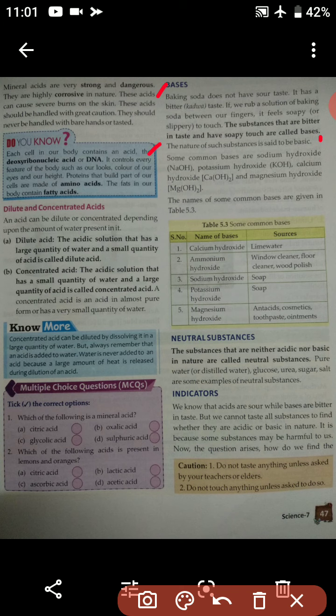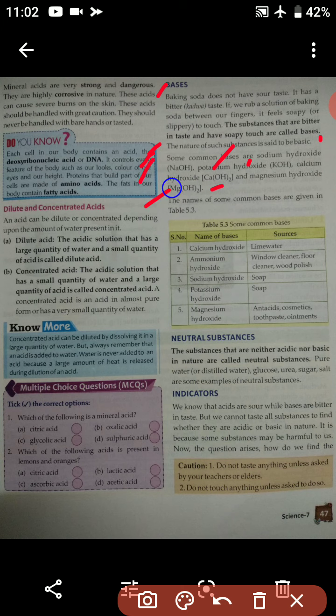Whenever a substance is bitter or very slippery, this kind of nature is present only in the case of bases. Some common bases are sodium hydroxide, NaOH, potassium hydroxide, KOH, calcium hydroxide, Ca(OH)2, and magnesium hydroxide, Mg(OH)2. So students, these are all examples of some common bases. You have to keep this in your mind.